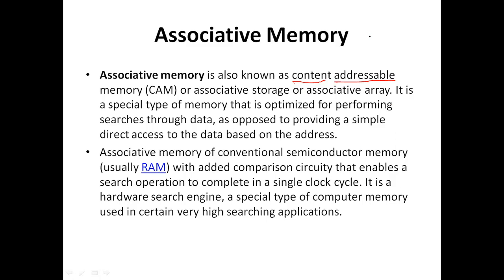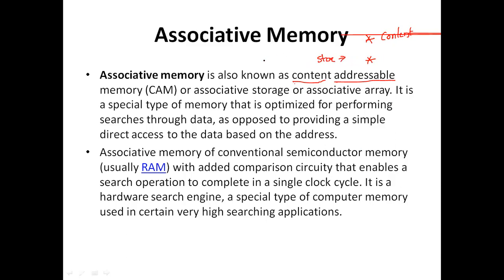That is the first advantage: with the content only I'll be going to match the things. The second advantage of associative memory is, if we want to store any particular item in the memory, we need not give the address.